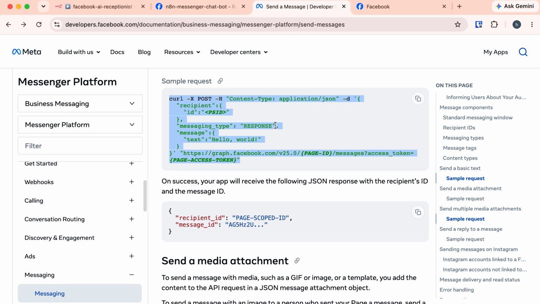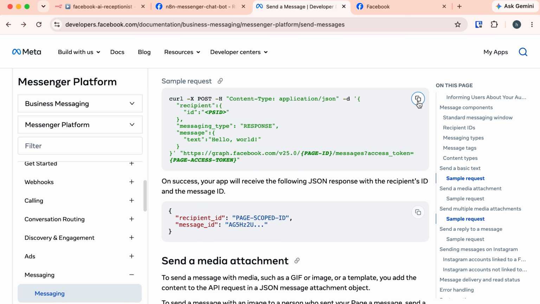Here, we need to provide some values. This PSID, the page-scoped ID of the recipient. Then we also need the page ID here. And we also must provide the access token. Finally, we need to include the actual text message.